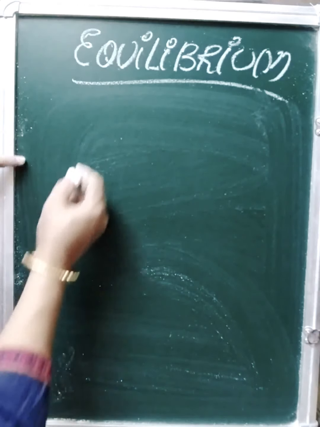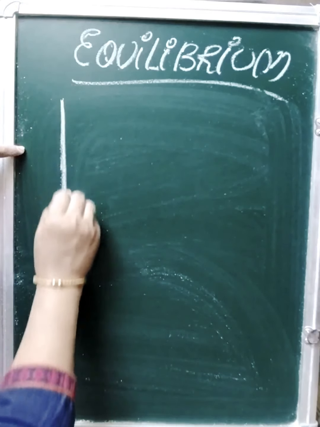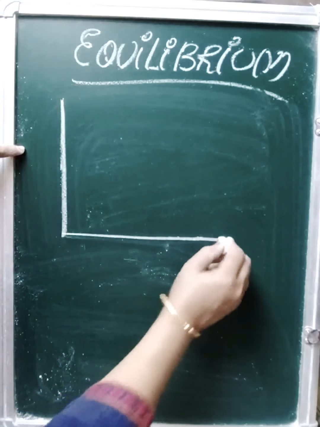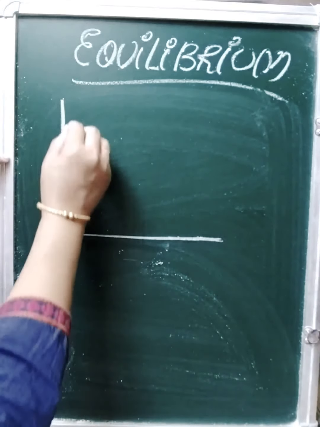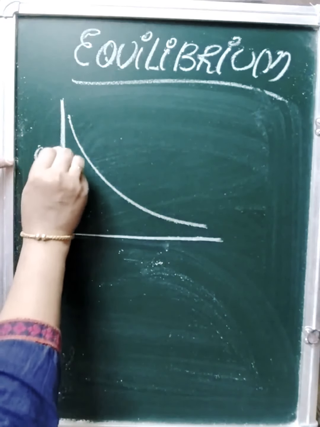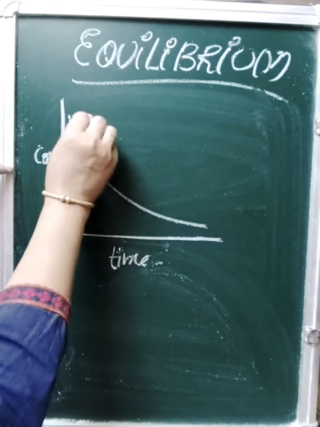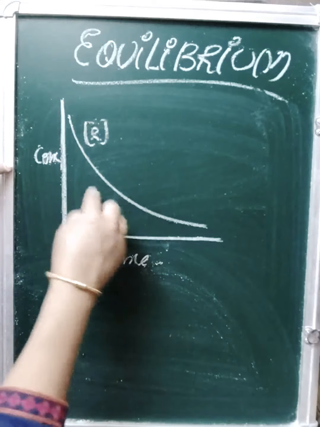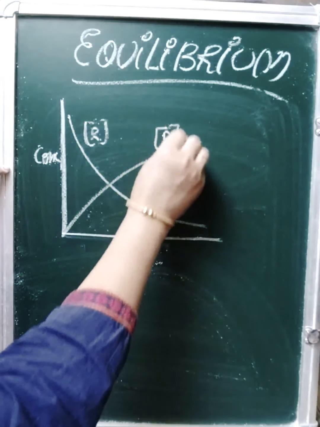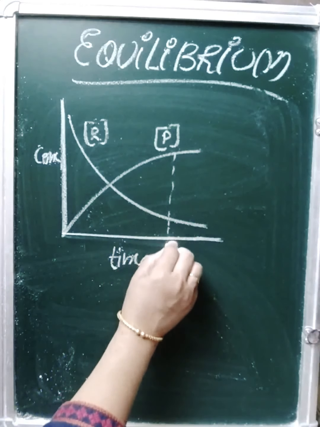So if we have a graph like this, here concentration versus time, the concentration of reactant is decreasing with time and the concentration of products is increasing with time. So this is the state which is equilibrium at time t.